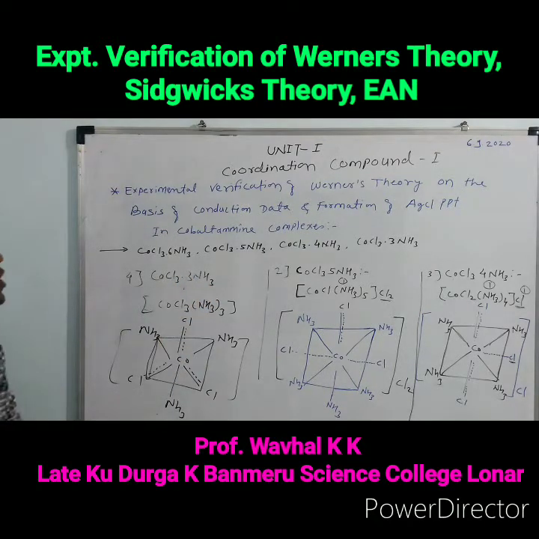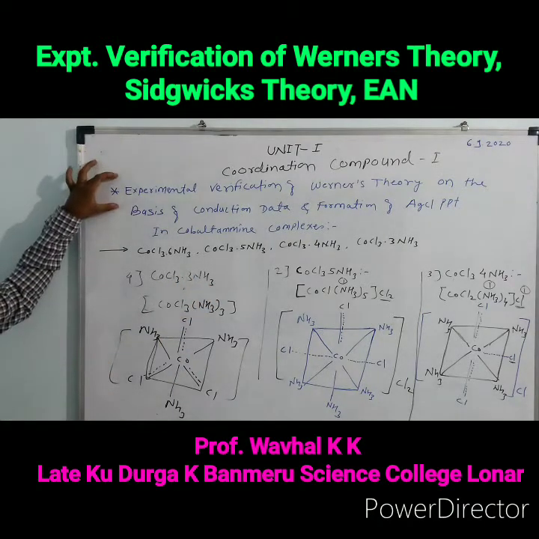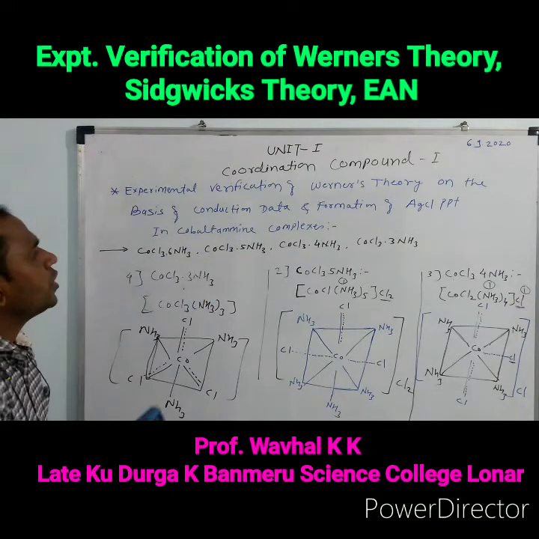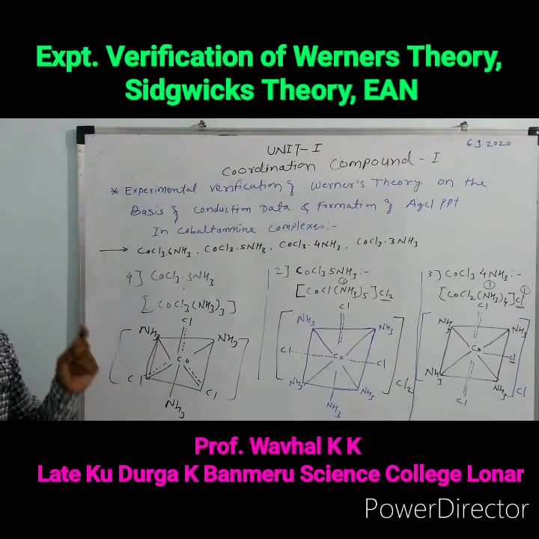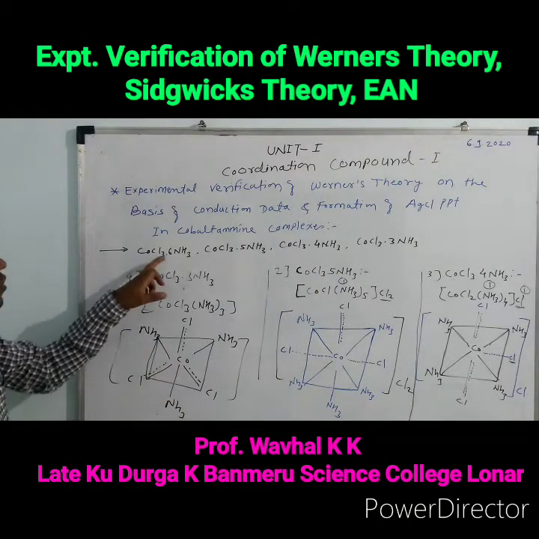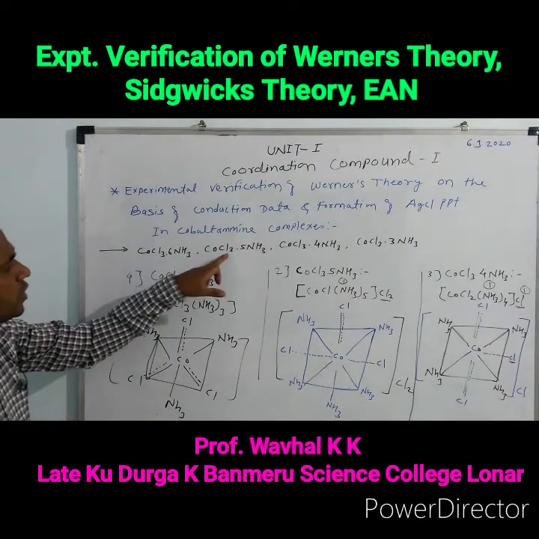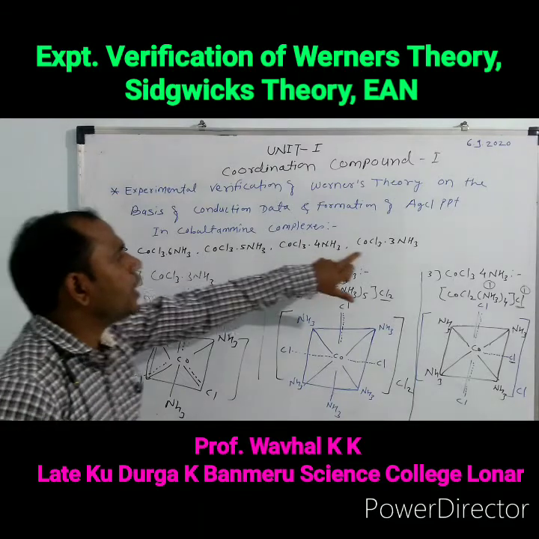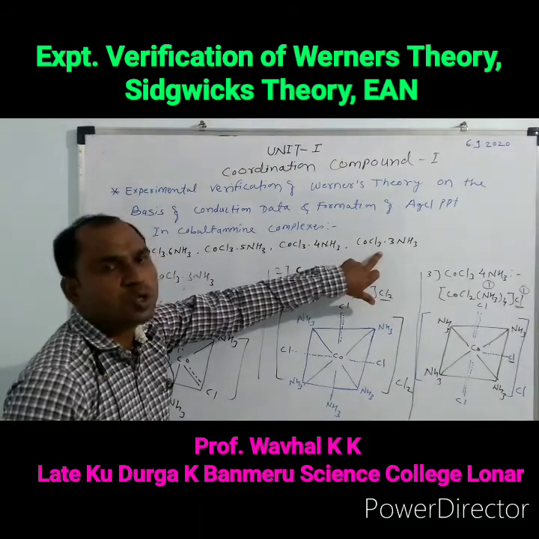So this explains the experimental verification of Werner's theory on the basis of conduction data. It means the first compound and second compound show 4 ions, this compound shows 3 ions, this compound shows 2 ions, and this compound shows 0 ions.